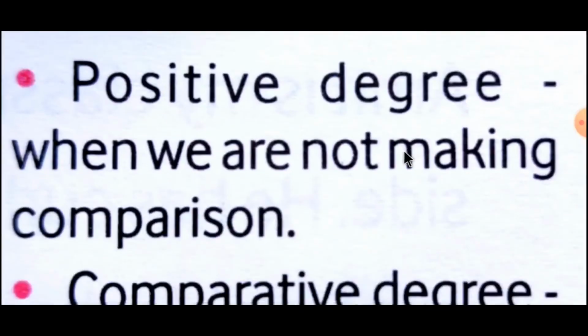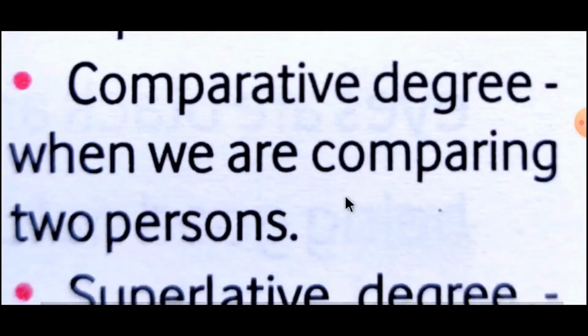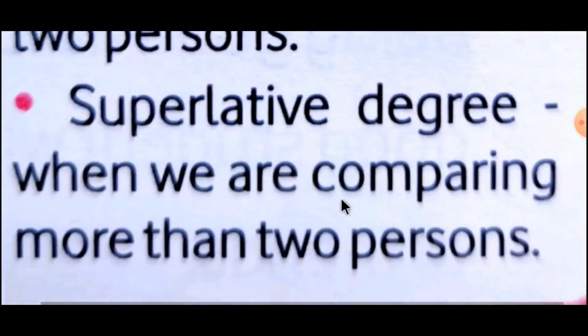In short, remember that in the positive degree we don't make any comparison. For the comparative degree we compare two persons, objects or things. In the superlative degree we compare more than two persons, objects or things. So all these three are the degrees of comparison.